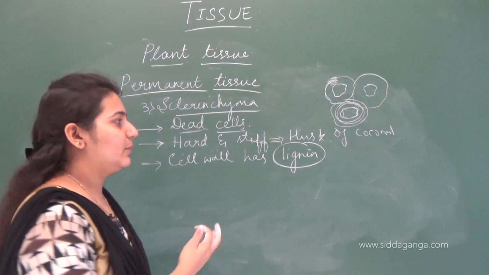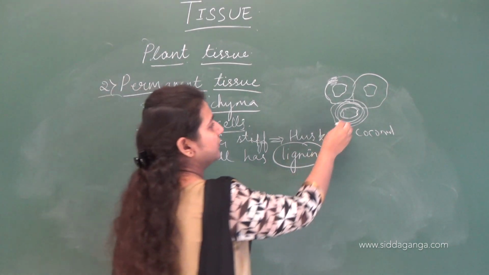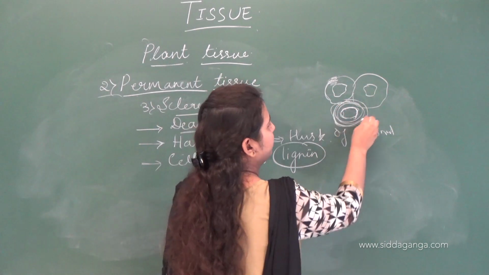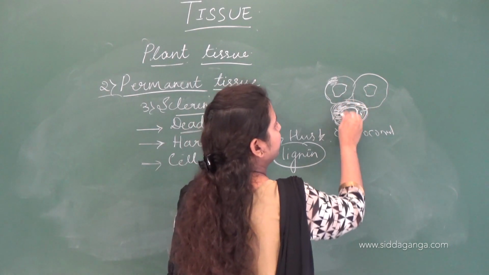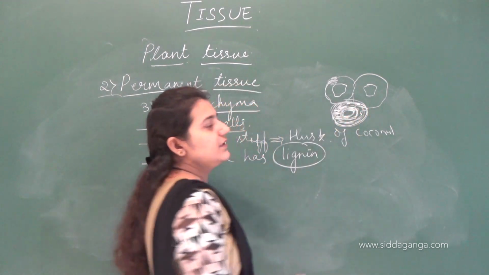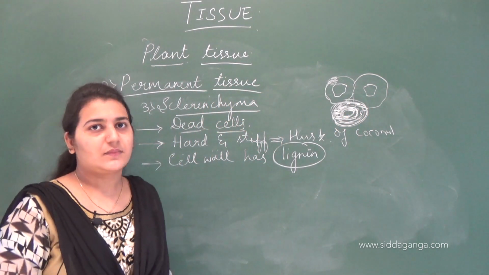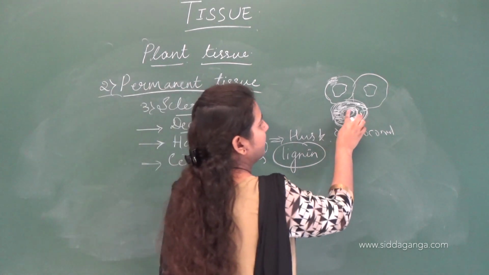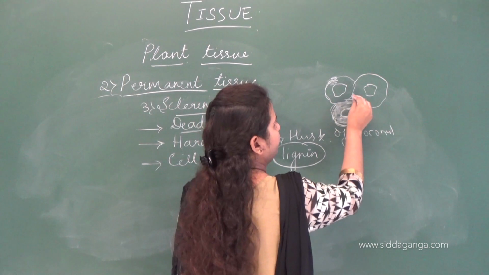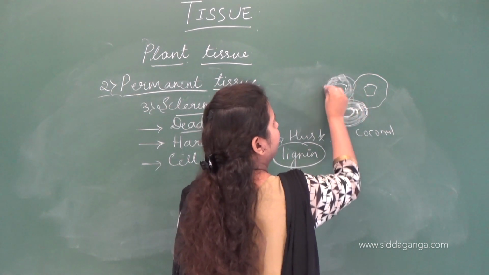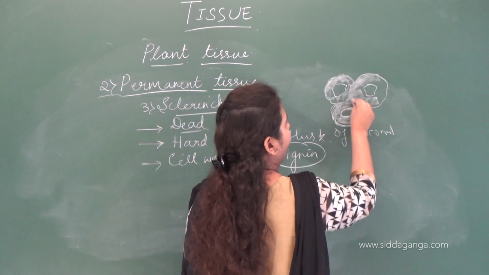Due to the presence of lignin, the cell wall is very thick or lignified, due to which inside only less space is present. This is lignified sclerenchyma, very compactly arranged.